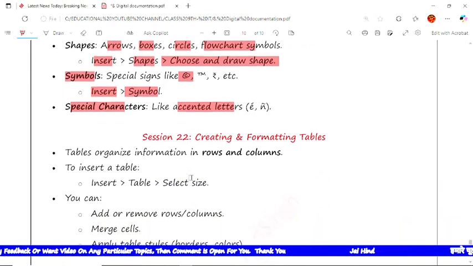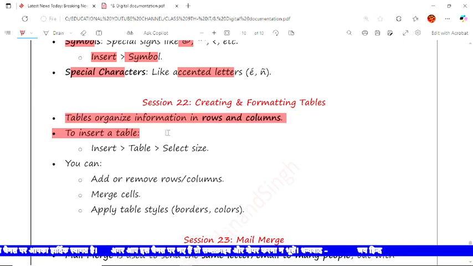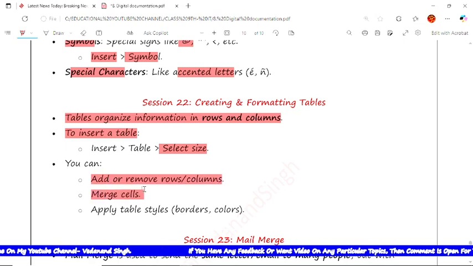Now the next is session number 22, creating and formatting tables. Suppose there are some tables here. If you want to frame them, make them rows and columns, or convert columns to rows and rows to columns, you can do it here. See, a table organizes information in rows and columns. And how to do it? Insert a table, then select the size, how many boxes you want. You can here add and remove rows and columns, merge the cells and apply the table style, border, colors. All this you can do here.